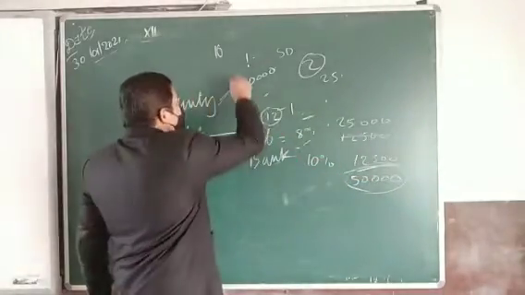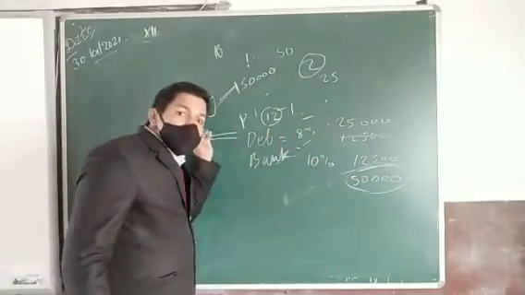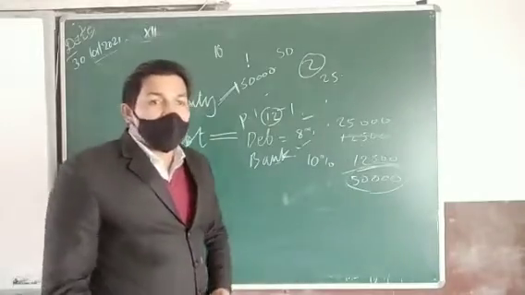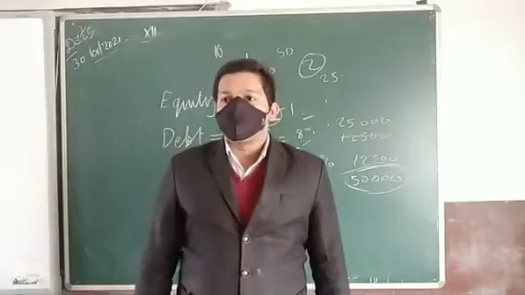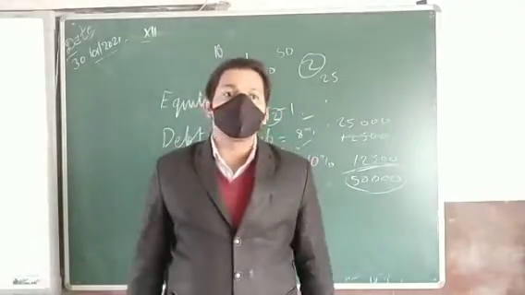So how much is remaining? 1,50,000 rupees is to be given to the equity shareholders. So if the company makes more profit, the benefit is for the equity shareholders. Others are not going to get any benefit out of that. Do you understand? So that is why they are the owners.